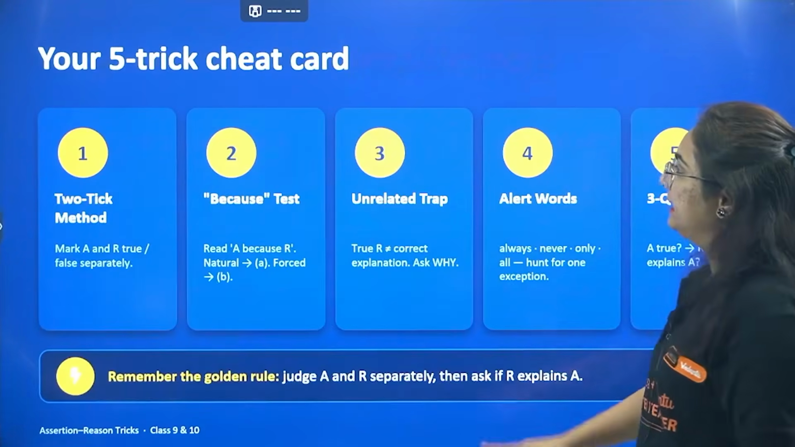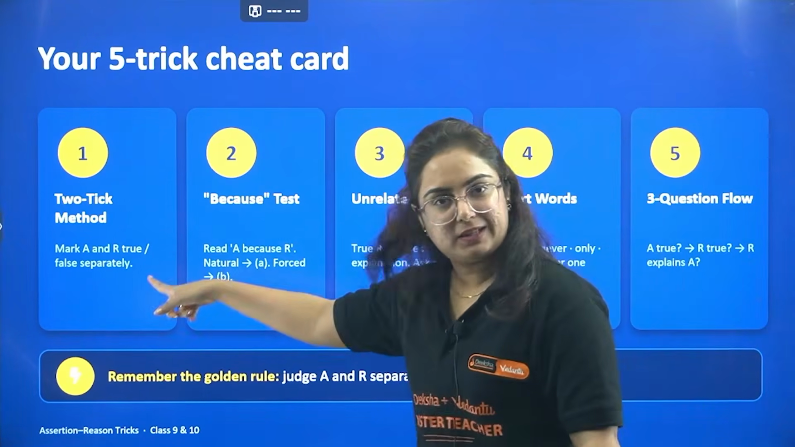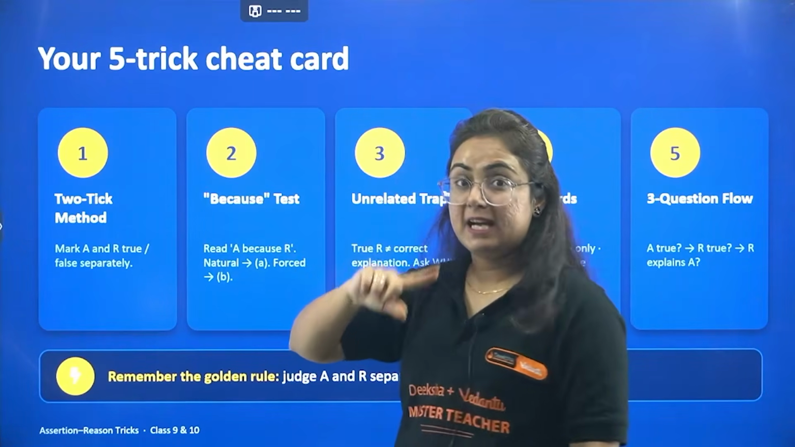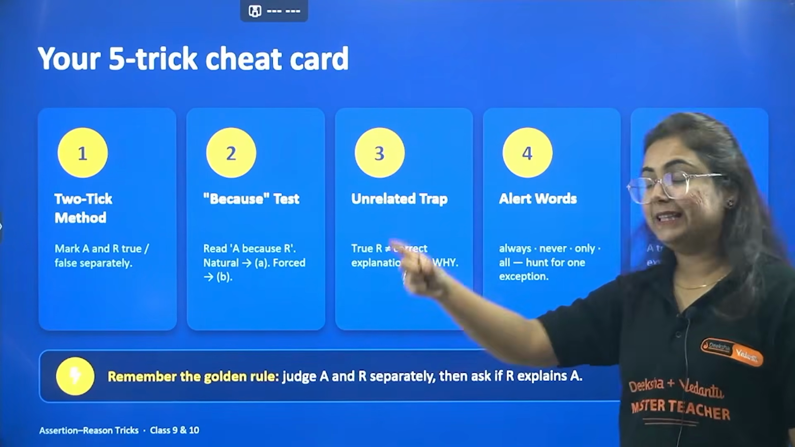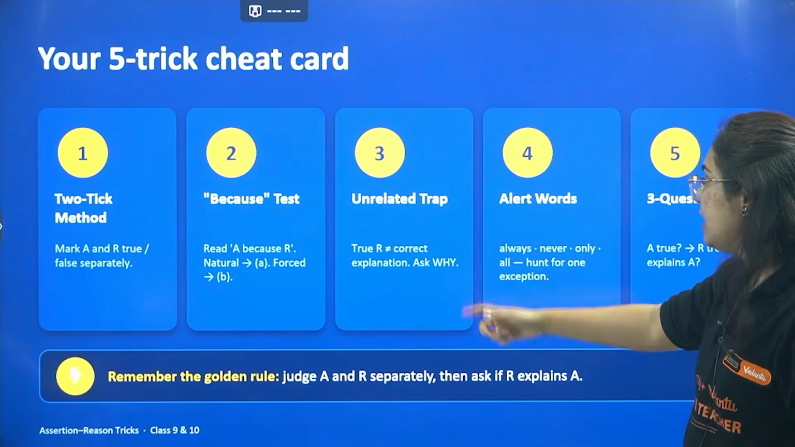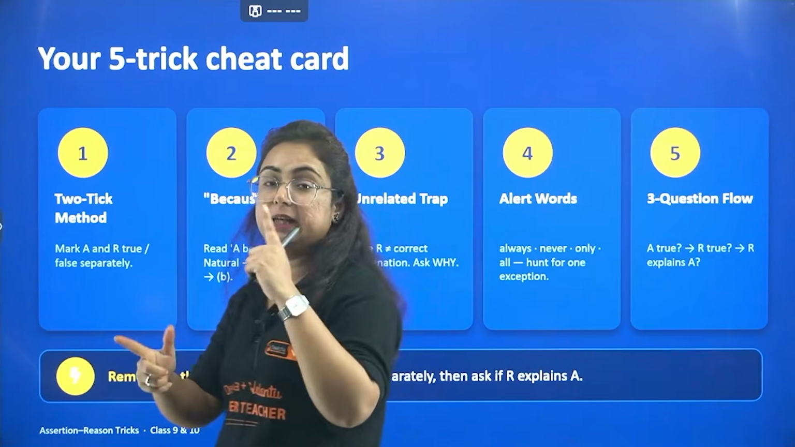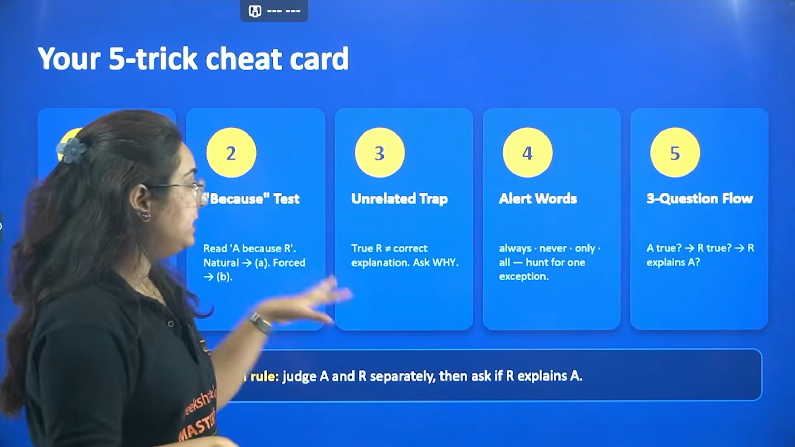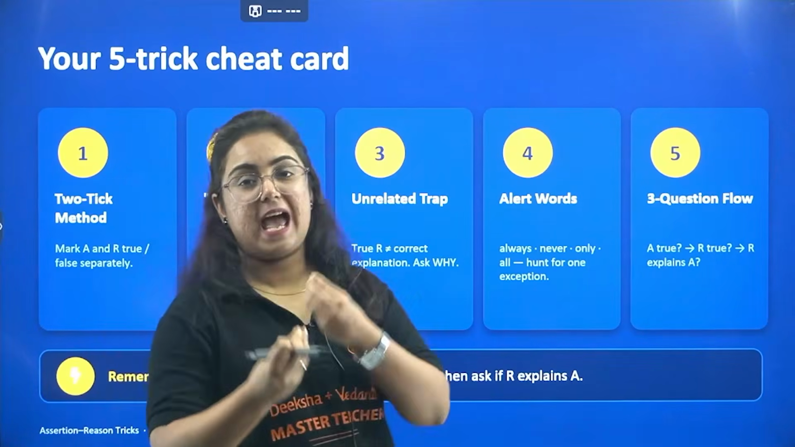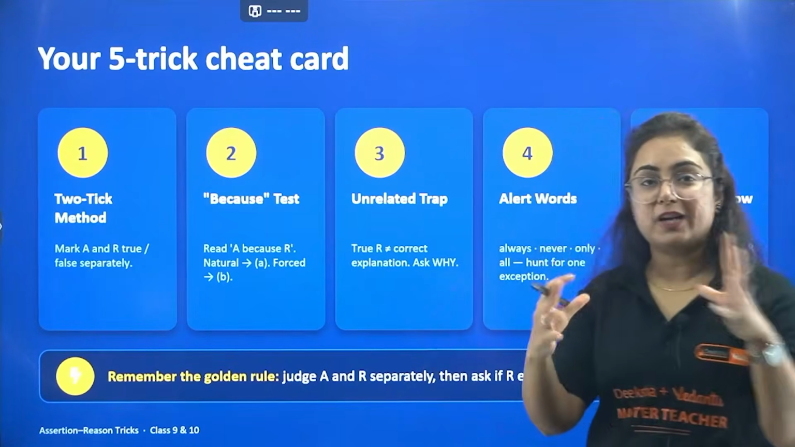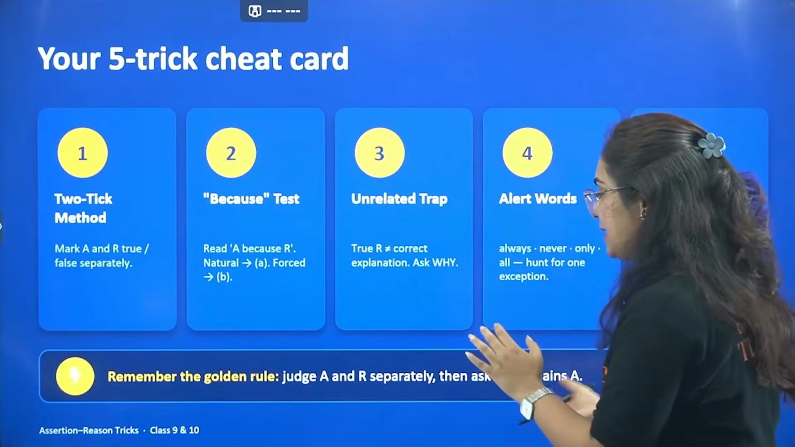Okay, so the tricks that you have to follow are these. The two-step method: take them separately, correct or not. Use the test, that is because. Then find the unrelated trap if any. Alert words: always, all, only. You have to find them. And then the three-question flow. Try to solve as many questions as possible before the exam so that your mind knows the algorithm behind assertion and reason type questions.